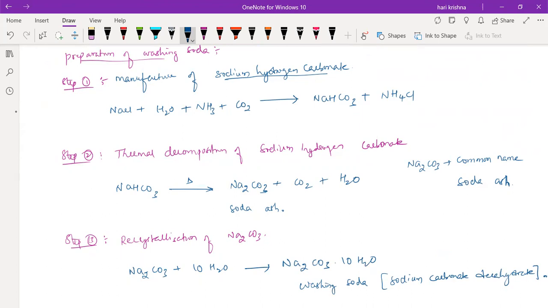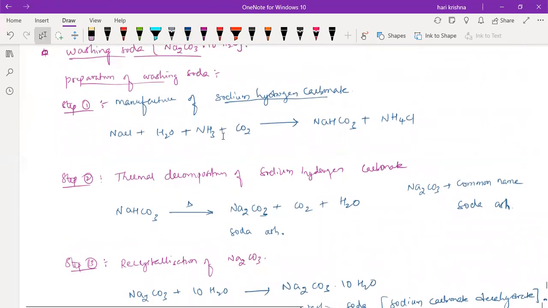What are the 3 steps in the preparation of washing soda? Any doubts? Sir, can you explain it again? Okay. The washing soda formula is Na2CO3 10H2O.